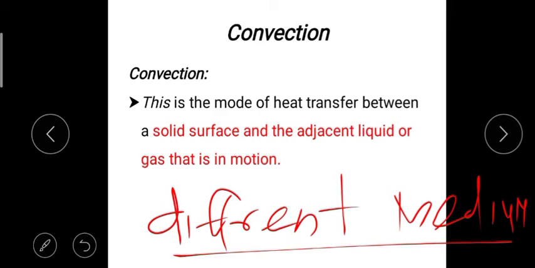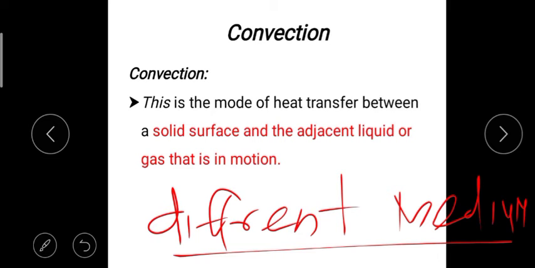to a solid medium. Which one is the solid medium? The vessel is a solid medium. So the heat is transferred to the vessel. After that, the heat is transferred to the water, which is a liquid medium. So here we have solid and liquid. What is happening? The heat is transferred from solid to liquid.